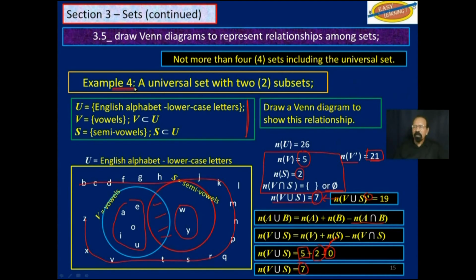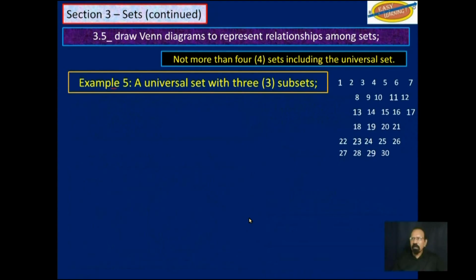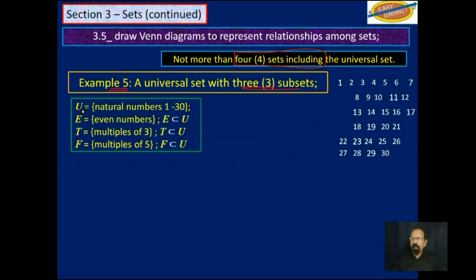That's example 4. Now we will move on to the more complicated example 5. We are going for 3 subsets, which is the limit of what CSEC wants you to know about. So now, let us say that the universal set is made up of the natural numbers 1 to 30.